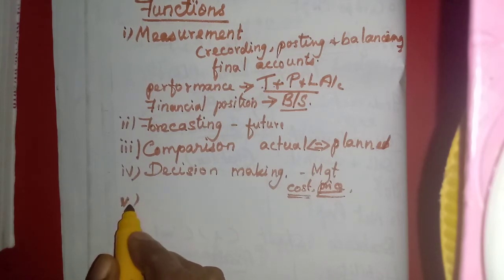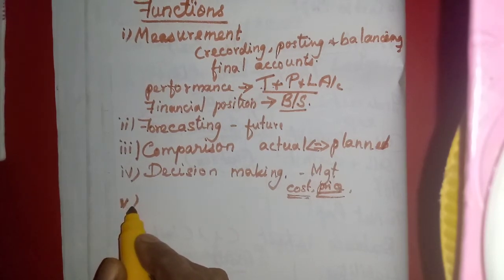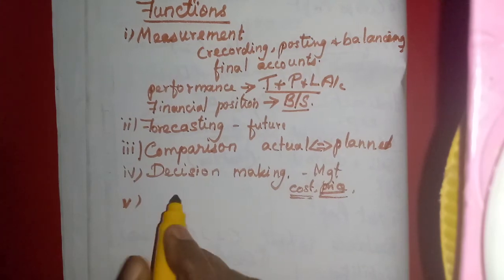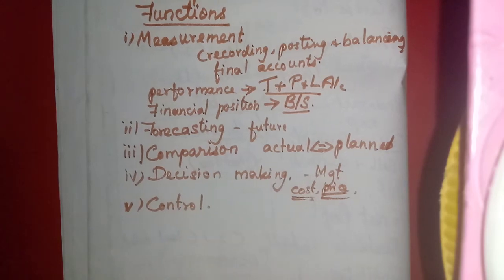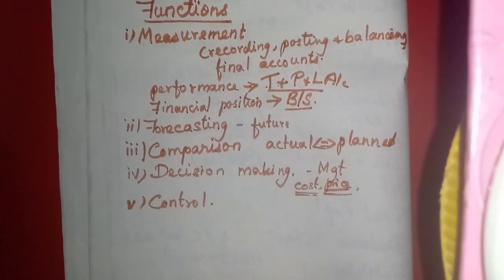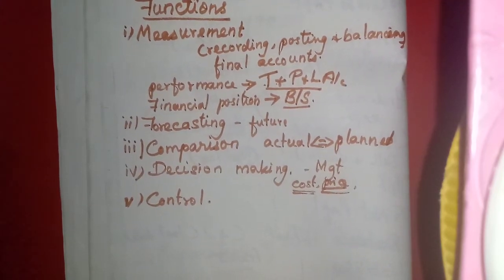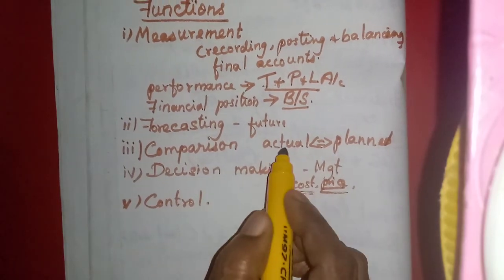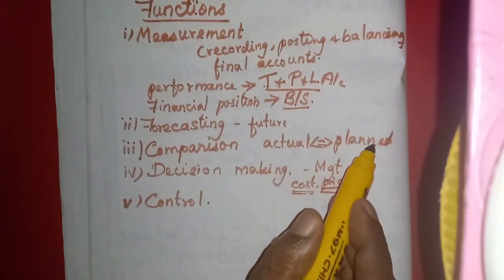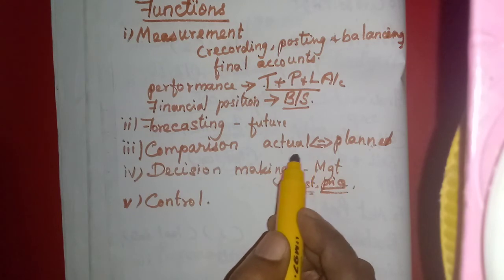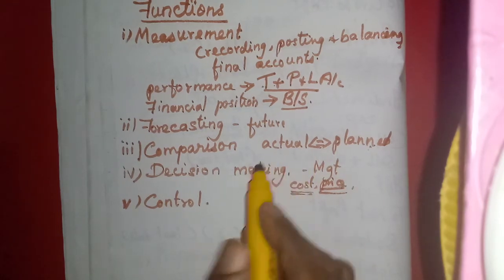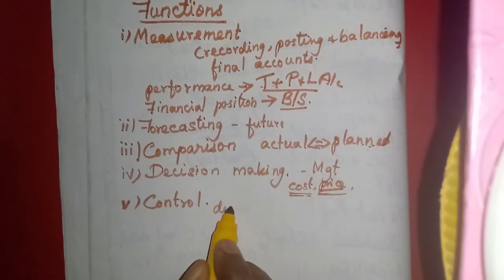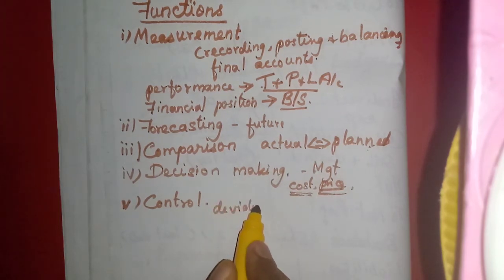Then the next point is control. What is controlling? Here they are getting the actual performance, isn't it? They are comparing it with the planned one, what they have planned, the standard one will be matched with the actual performance, and they will find out the deviation. If there is any deviation, what do they have to do?